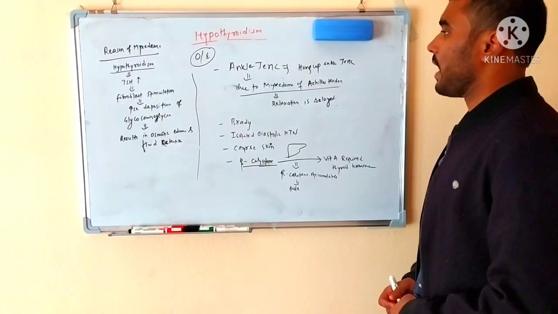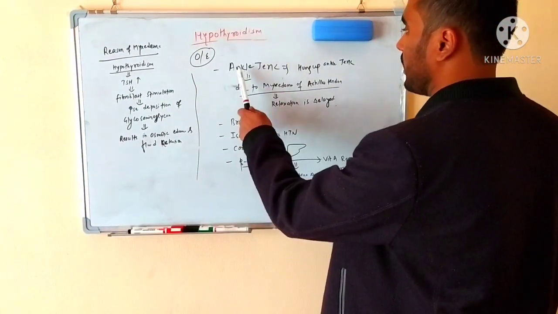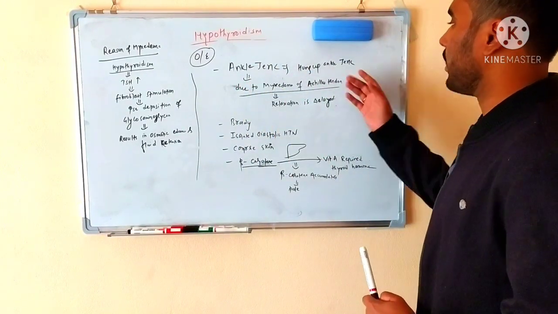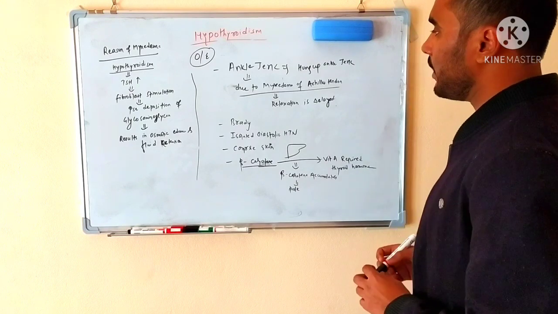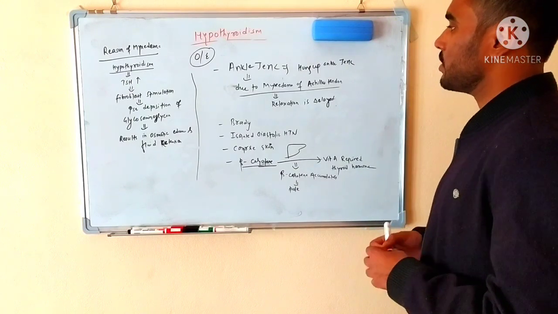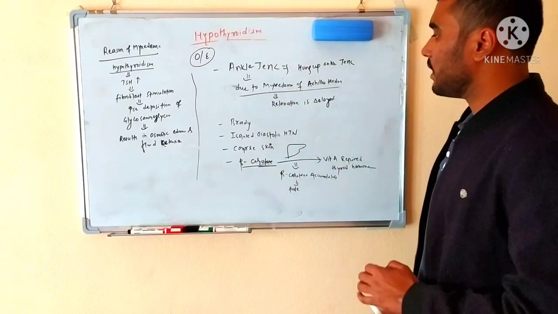Now let's talk about the examination findings of hypothyroidism. The most reliable examination finding of hypothyroidism is the ankle jerk. Whenever we perform the ankle jerk in a patient of hypothyroidism, there will be a hung-up ankle jerk. So what is a hung-up ankle jerk? I told you that in hypothyroidism there will be myxedema in various tissues of the body. Similarly, if there is myxedema of the Achilles tendon, the relaxation is delayed.